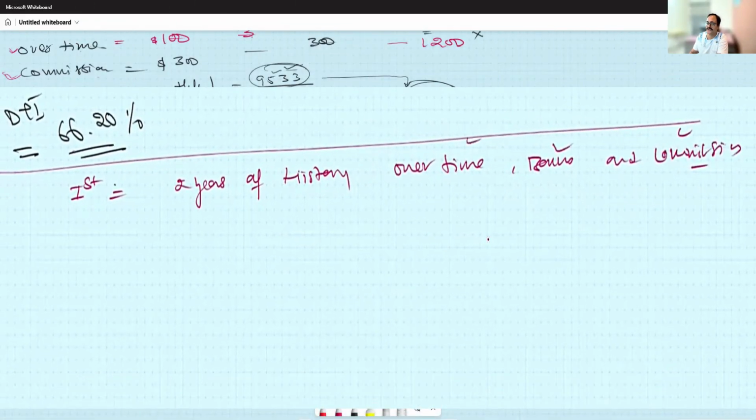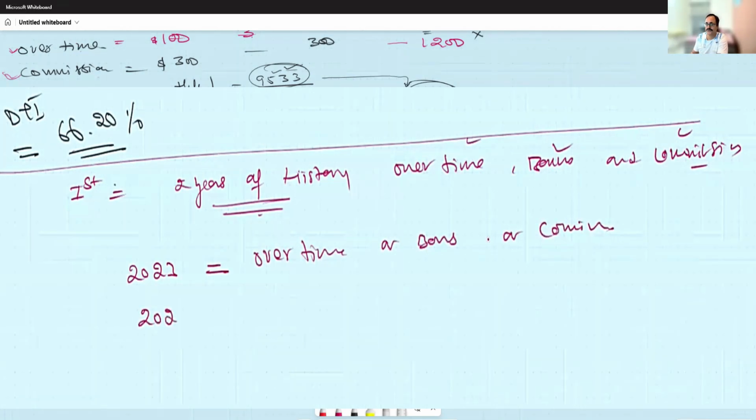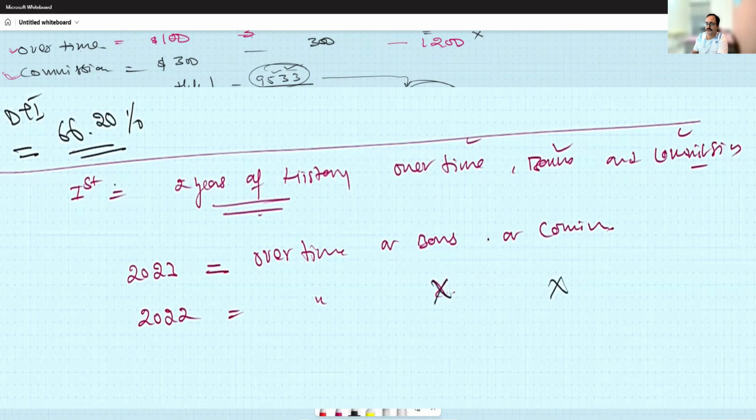For any of these incomes, I need 2 years of history. That means in 2023, the borrower must have received overtime, bonus, or commission. In 2022, again, the borrower should have overtime, bonus, and commission. Now, let's say the borrower received overtime but did not receive any bonus or any commission in 2022, no commission, no bonus.